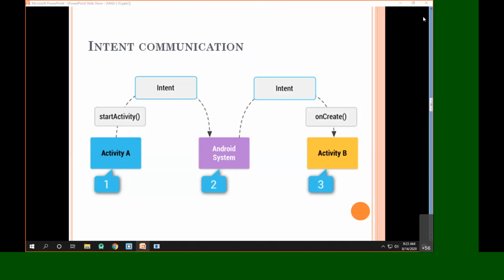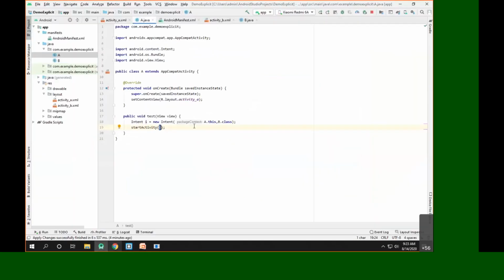I think it will be too difficult or too complex. Let's see here. Whenever we create the intent object, we have two things given inside the object.